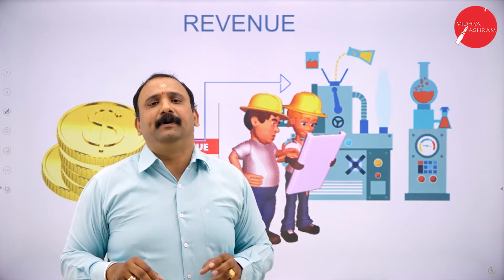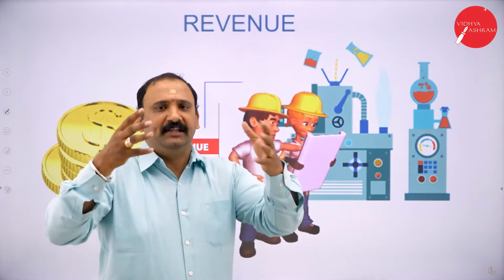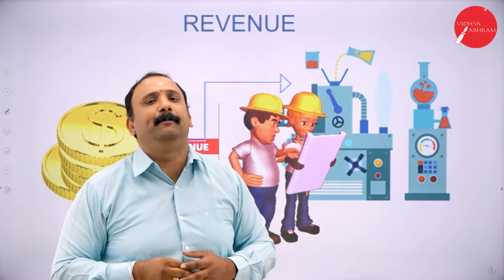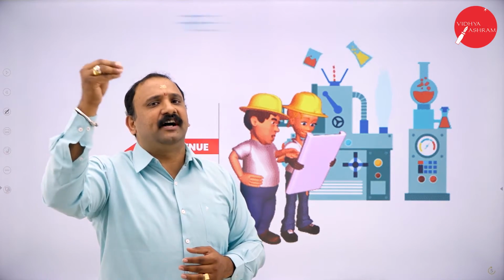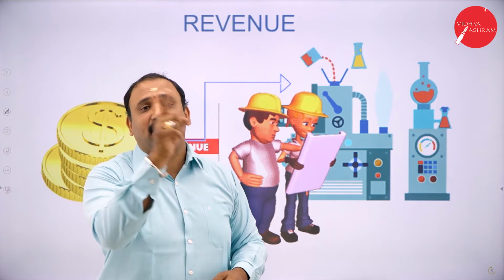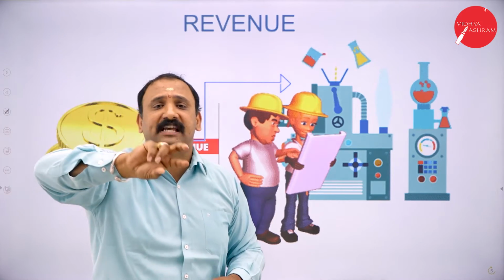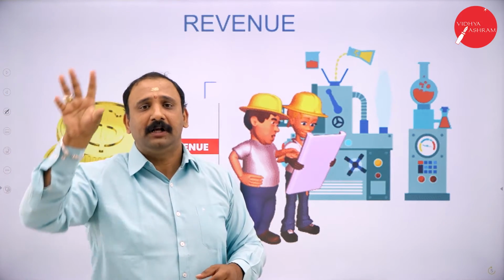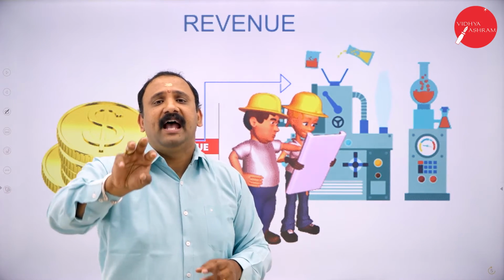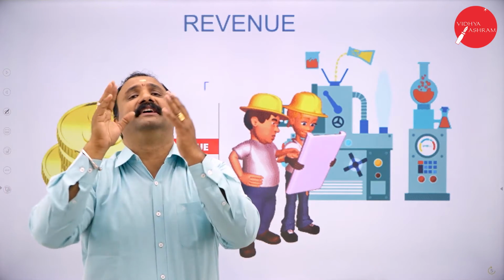We work in a company, we work in an industry, and we produce something. So in this case, let's take the example of Hyundai, because we were in the car company example. Hyundai will manufacture a car and sell the car in the market. By selling that car or by selling that product, Hyundai will make some revenue, which means they will make some income. So the concept of revenue is when you manufacture something and when you sell that product in the market, we call that as revenue.